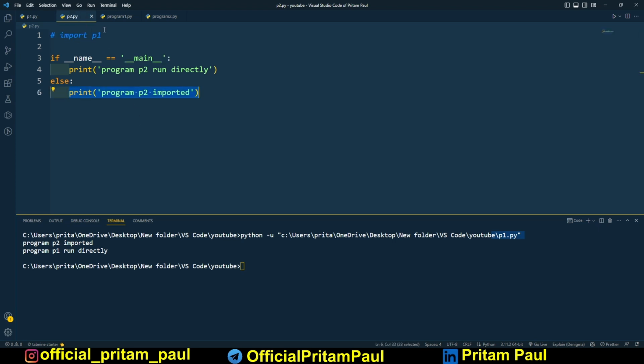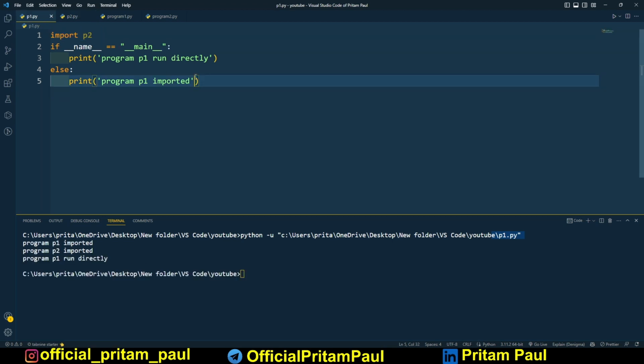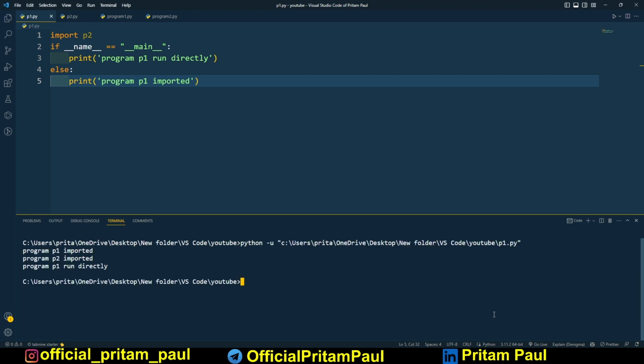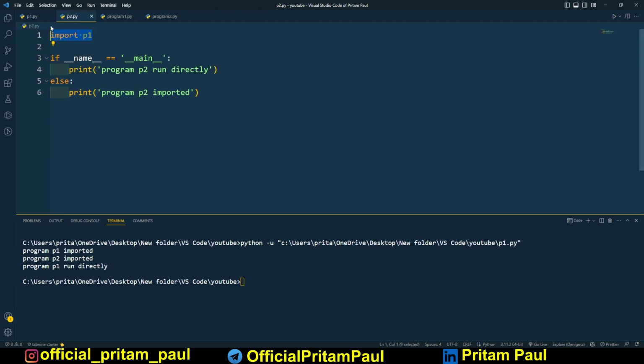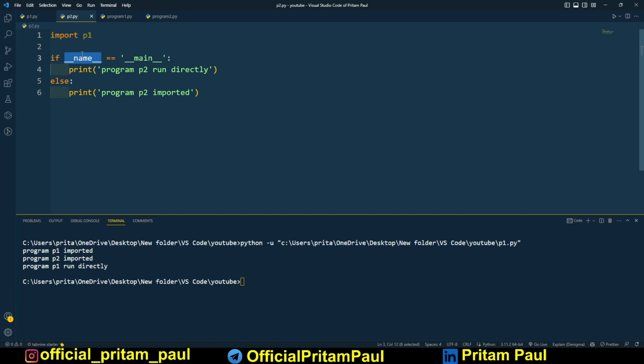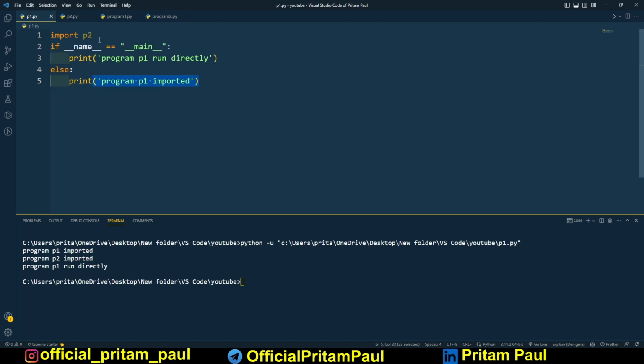Now let's uncomment it and then run the p1 file again. You can see "program p1 imported". Why is it happening? Because of importing p1, it comes here and this line will be executed, and then "program p2 imported", because obviously this is not taking as main. After all this happens, then __name__ is checked for p1, and then "program p1 run directly".